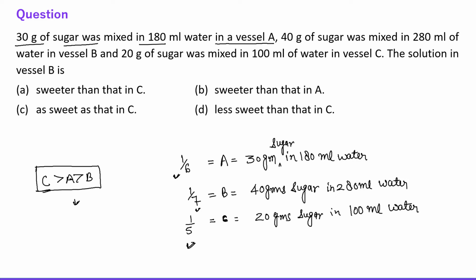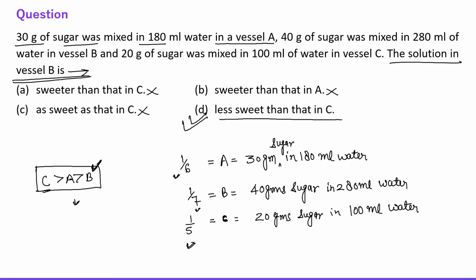All right. Now the question is about the solution in vessel B. Vessel B is the least sweet among the three vessels. Fine. So the solution in vessel B: sweeter than C? No. Sweeter than A? No. As sweet as C? No. Less sweet than that in C? Yes. Actually vessel B is the least sweet in the three vessels. Fine. So the correct answer is less sweet than C, right?